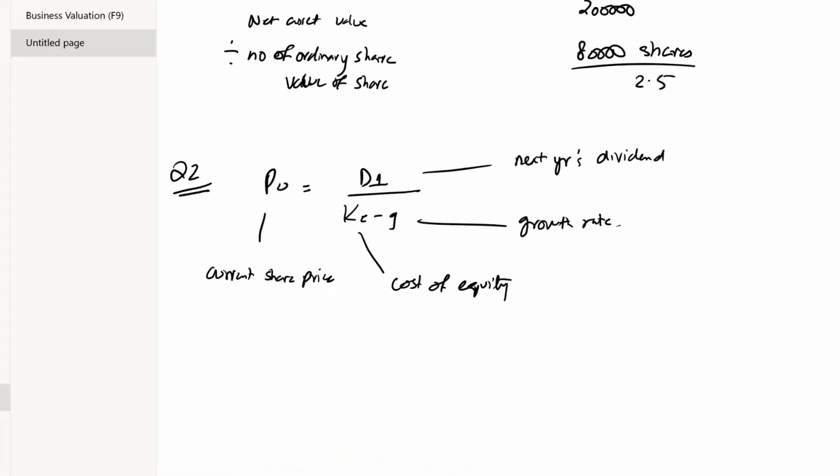Now the formula that we will be using to compute the current market price is the DVM formula, that is P naught is equals to D1 over KE minus G, where P naught is the current share price, D1 is the next year's dividend, and KE is the cost of equity, whereas G is the growth rate. Now what we need to do is first we need to compute the KE using the CAPM formula, because we are given the market rate of return, the risk-free rate of return, and the beta equity.